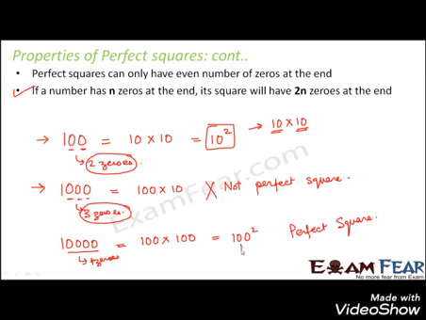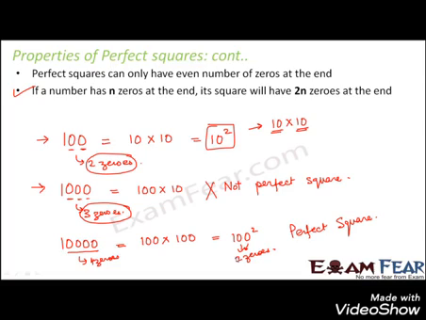For example, here 100 square. 100 has how many zeros? 100 has 2 zeros, but the result is 10,000, which has 4 zeros. So 4 is 2 times 2. So whenever you have a number with some number of zeros, if the number has 2 zeros, its square would have 4 zeros. If the number has 5 zeros, its square would have 10 zeros. If the number has 20 zeros, its square would have 20 into 2, that is 40 zeros.